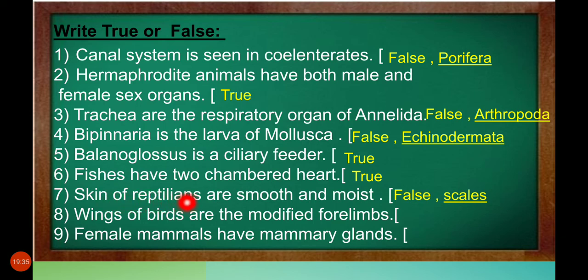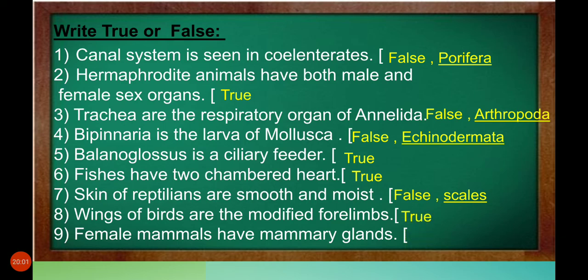Wings of birds are the modified forelimbs. What is forelimbs? We have hands. That is forelimb. Legs are hind limbs. The hands are said to be forelimbs. The legs are said to be hind limbs. So wings of birds are the modified forelimbs.